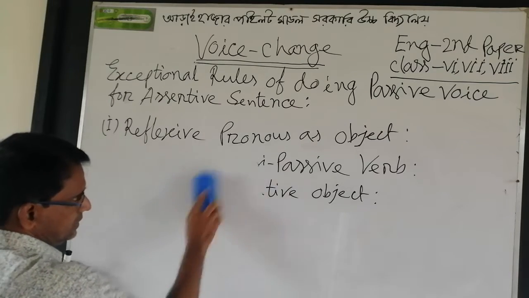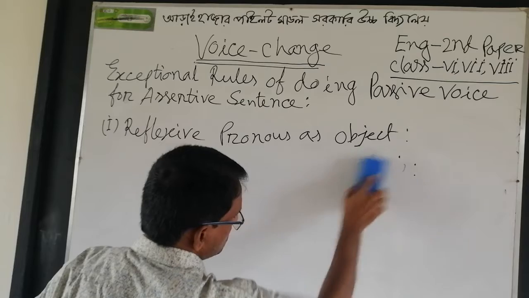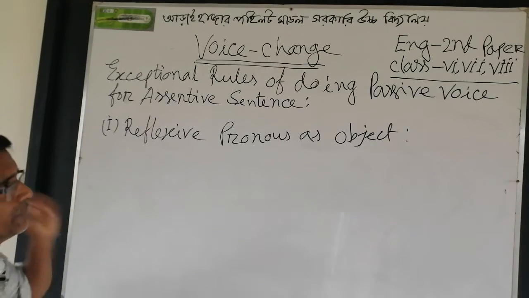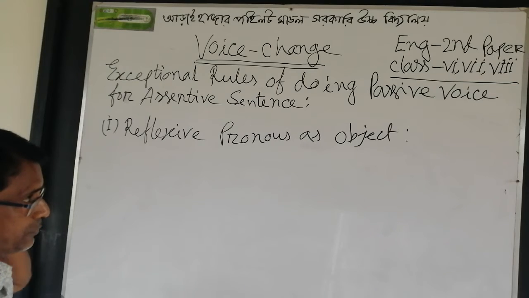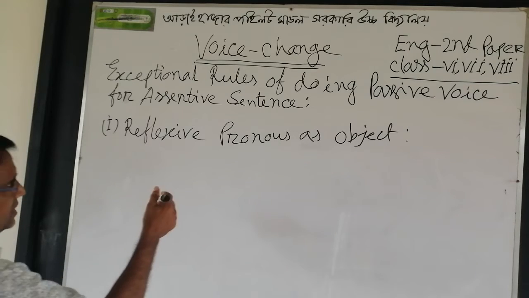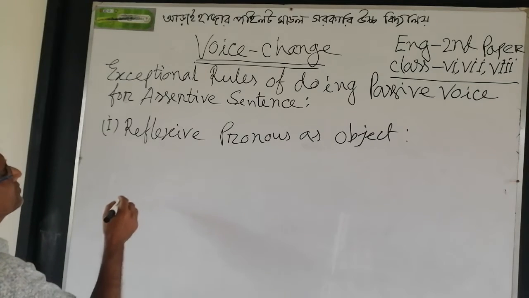I am erasing the rest rules. When reflexive pronoun is the object in the active voice, the structure is the following. I am writing the structure of doing passive voice.